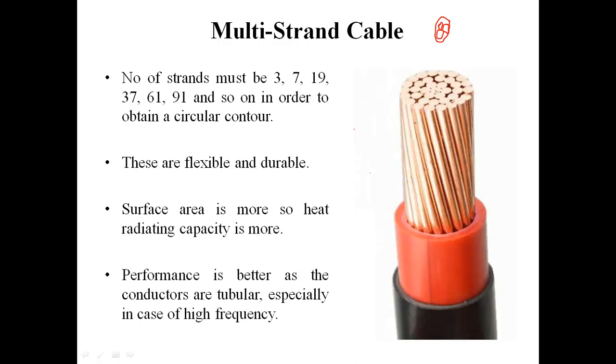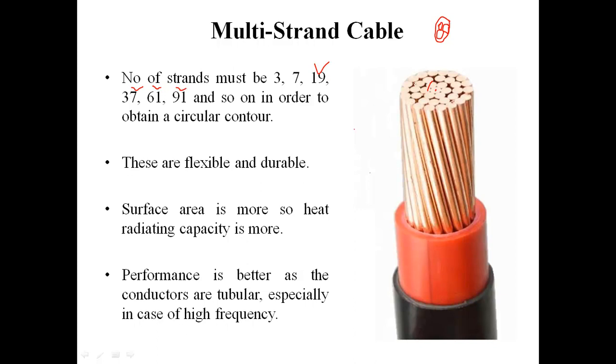of the strands, then let's see the first one and the second one. So what will be the number of strands in these 2 layers? Then it will be 3, 4 and 6 and 7. There will be 7 strands in 2 layers of conductors. And if we have 3 layers of conductors, then the number of strands will be 19. For the 4th layer it would be 37, 5th layer 61 and 6th layer 91.